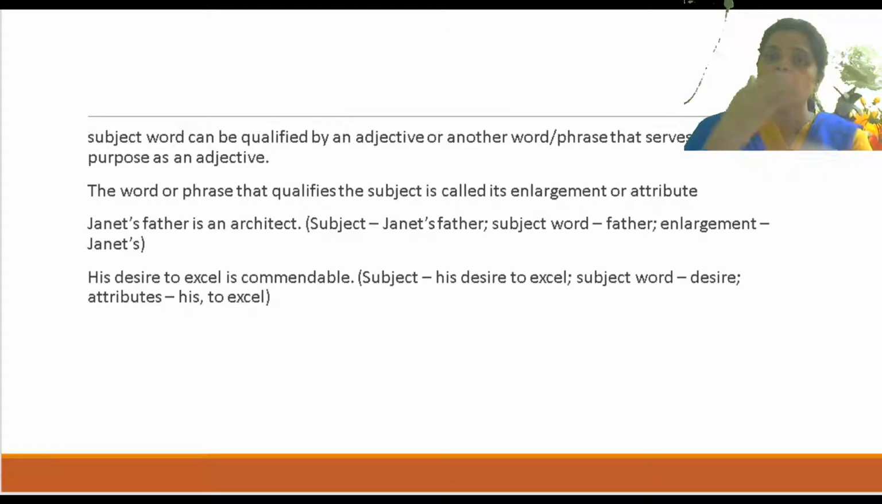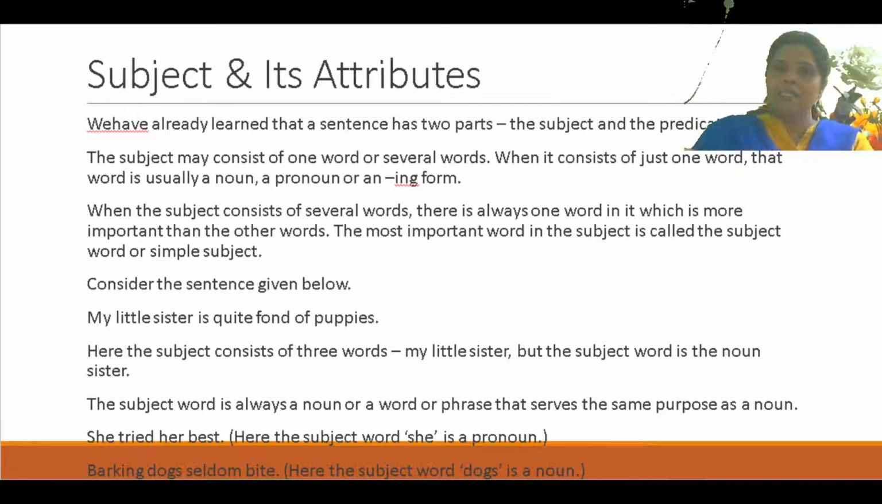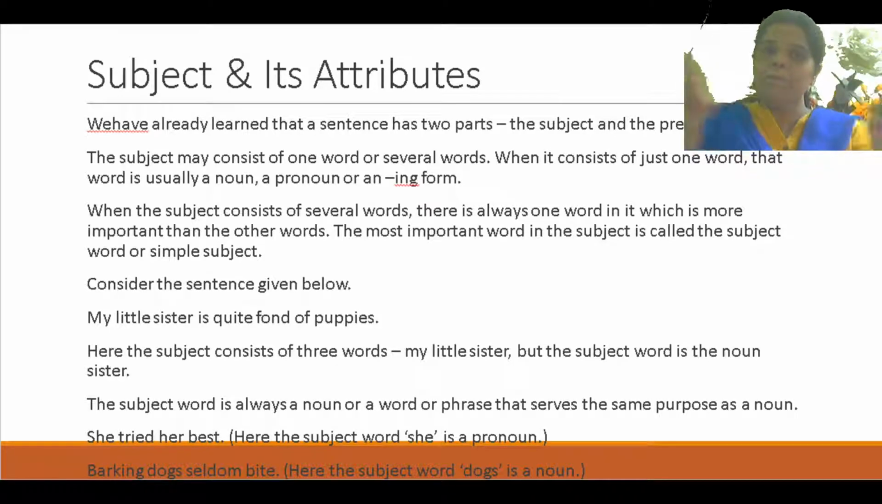So sister को क्या qualify किया? The sister is qualified by my little. So maybe the subject word is qualified by an adjective or by another word or by a phrase. Okay. So that time that is called attribute. So here my little sister, you can see my little sister. Here the subject word is sister, but my little I am adding to it. Okay. So I can say this my little sister is a complete subject.